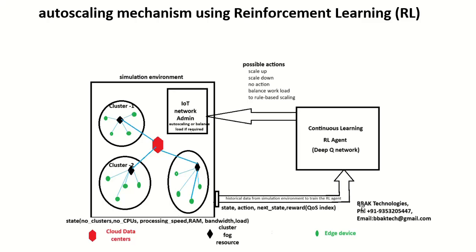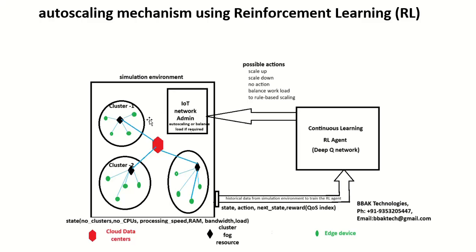Like this, data is collected by a reinforcement learning agent, and it suggests back whether to upgrade the network, or whether you need to downscale, you can say auto scaling. So possible actions are suggested: upscale, downscale, balance the load between the clusters, or rule based scaling. So whatever it is, it suggests this learning.